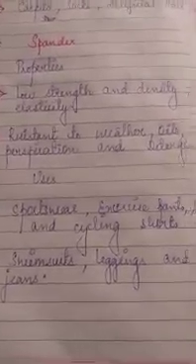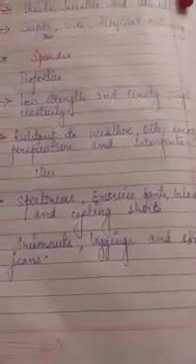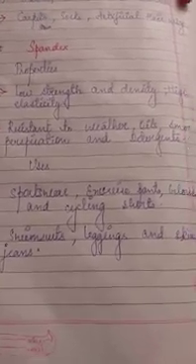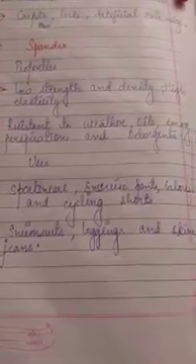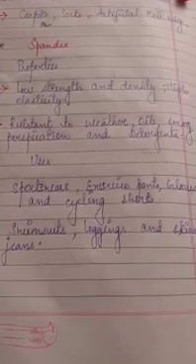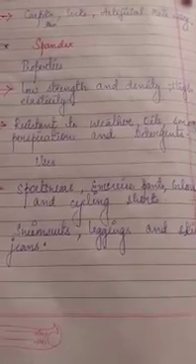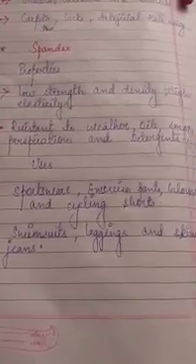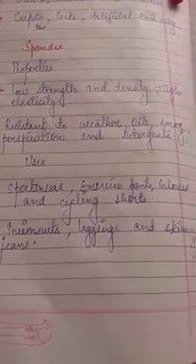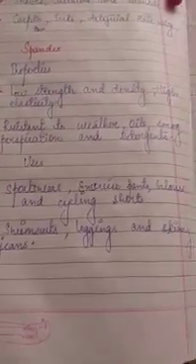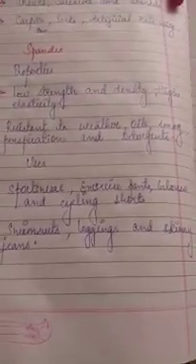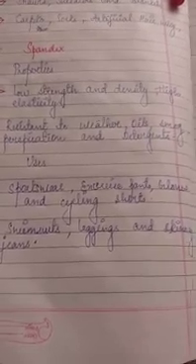Next comes spandex. So what are the properties? It has low strength and density, but it has high elasticity. It can be stretched. And next point is it is resistant to weather, oil, smoke, perspiration and detergent.